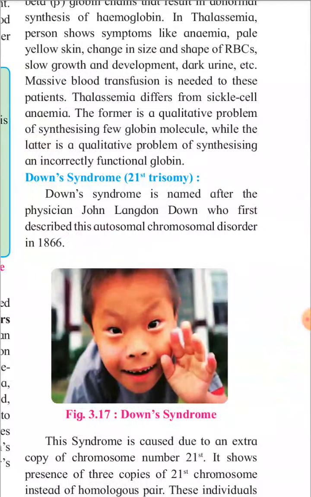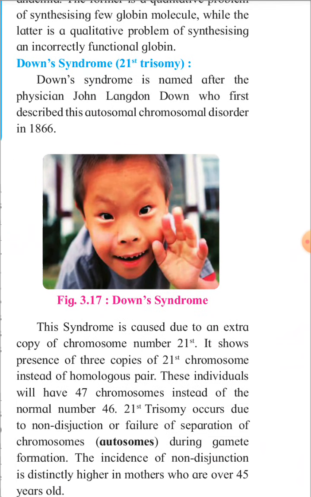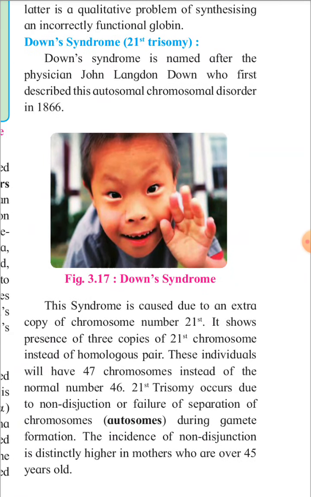Okay, then next one is Down syndrome, or 21st trisomy. Why is it said as 21st? Because it occurs on the 21st pair of chromosomes. Okay, so let us see. Down syndrome is named after the physician John Langdon Down, who first described this autosomal chromosomal disorder in 1866.